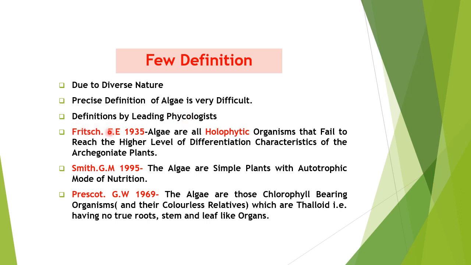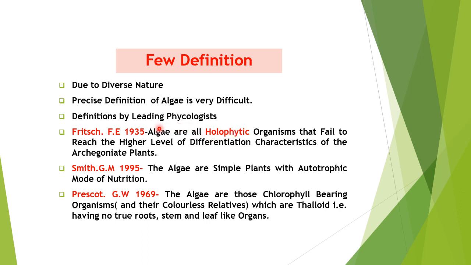As given by Fritsch in 1935, he suggested that algae are all holophytic. Holophytic means they have an autotrophic mode of nutrition. Autotrophic mode of nutrition is in which organisms manufacture their own food material from inorganic molecules by means of photosynthesis.